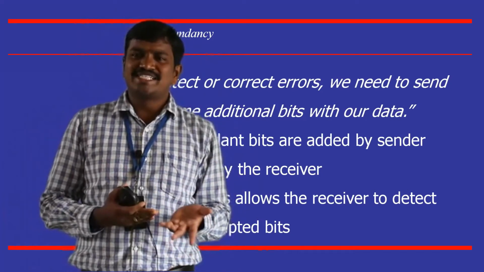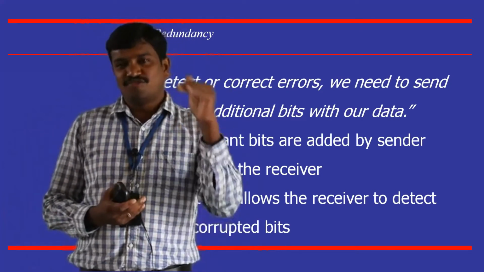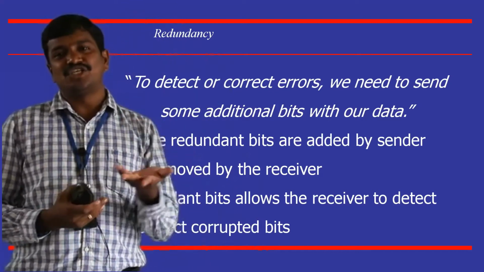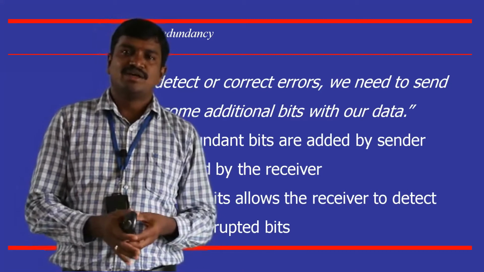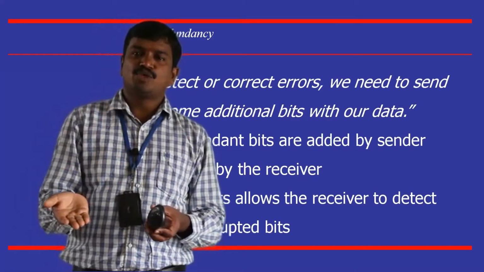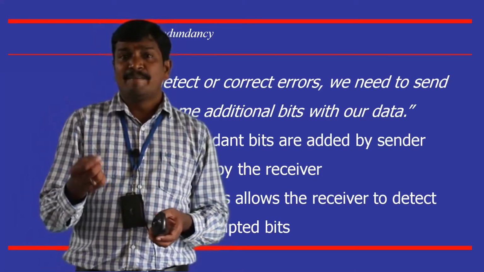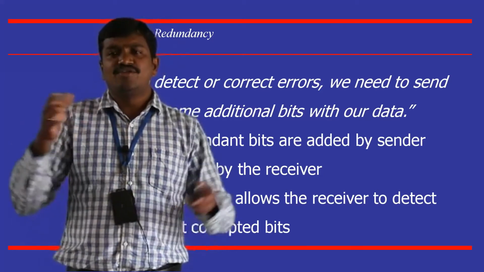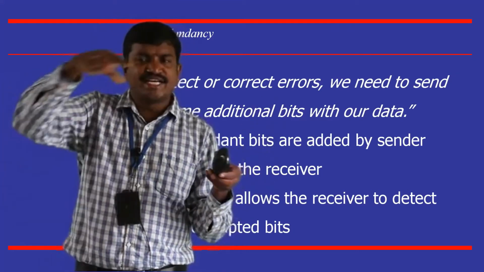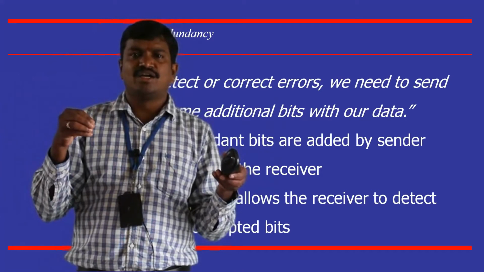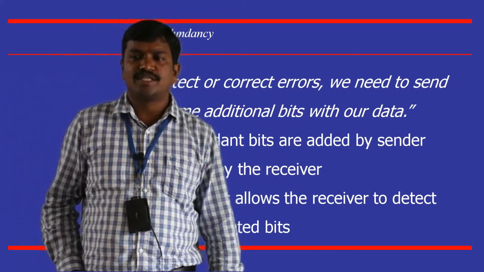At the 5th position it is corrupted means if the 5th position is 0, the correct value is 1. If the 5th position is 1, the correct value is 0, right? So this way we can guess, because in binary numbers, if I say 1 is corrupted, the value that should exist at that place is 0. That's very simple. But finding the position of the error, if you have 100 bits, and we detected that something is wrong in that unit, where it is wrong is indicated with the redundant bits.